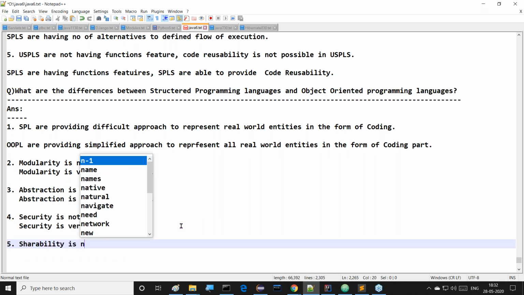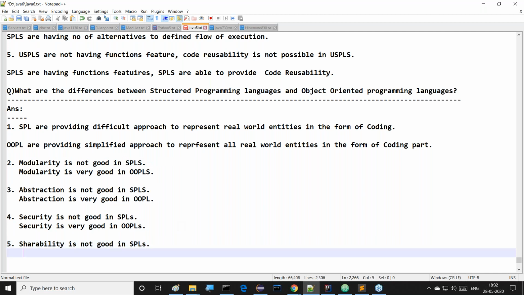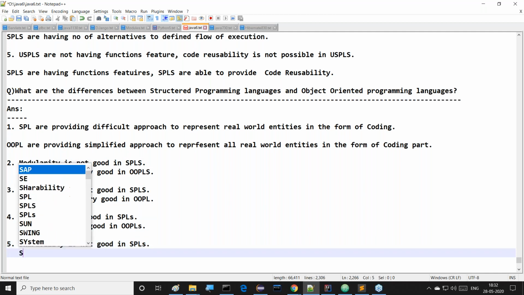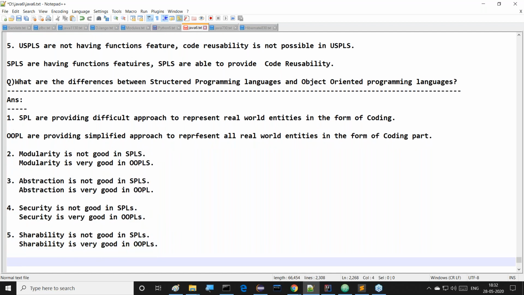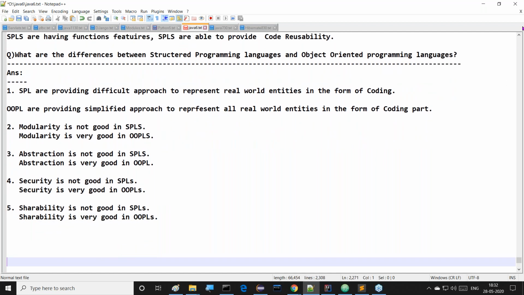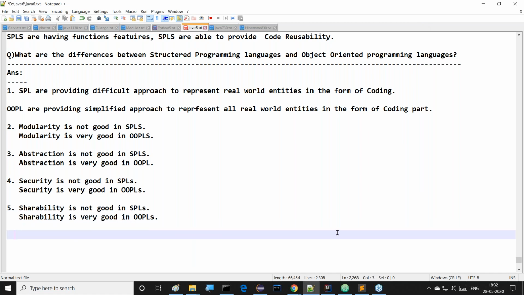Shareability is not good in structured programming languages, whereas shareability is very good in object-oriented programming languages. All of you observe this clearly. How can we specify the shareability? First of all, tell me what is shareability. Come on, guys, I'm asking all of you, what is shareability?